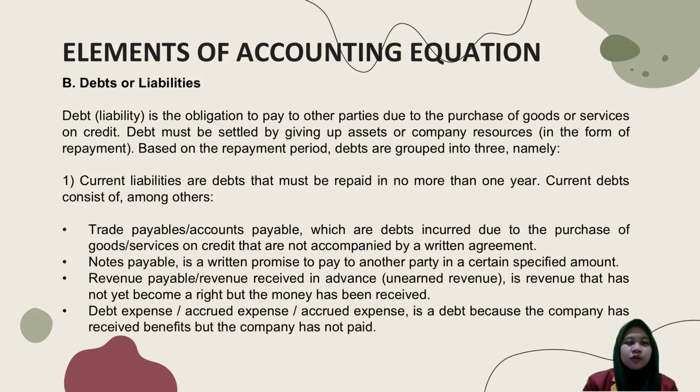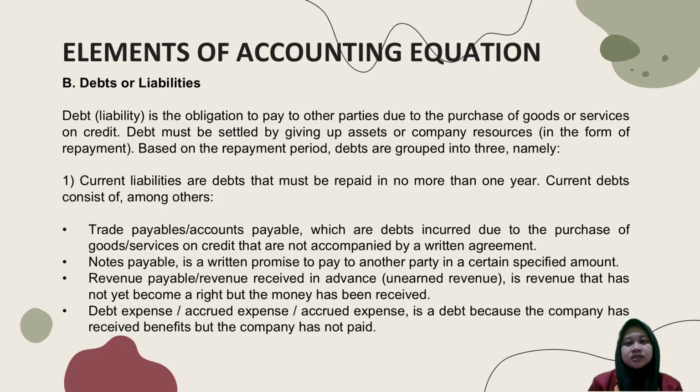Next, debts or liabilities. A debt or liability is the obligation to pay the other party due to the purchase of goods or services on credit. Debt must be settled by giving up assets or company resources in the form of repayment. Based on the repayment period, debts are grouped into three. Number one, current liabilities are debts that must be repaid in no more than 1 year. Current debt consists of, among others: